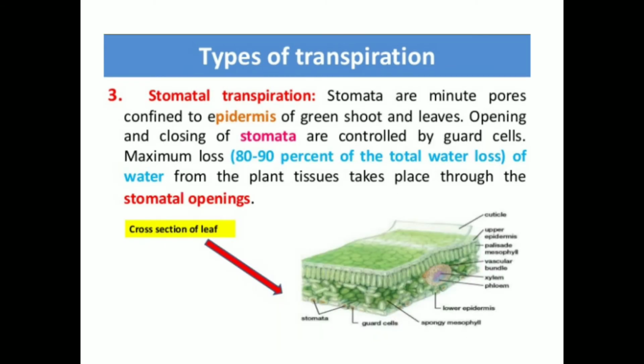And the third one is the stomatal transpiration. Stomata are minute pores which are present on the leaves, on the epidermis of green shoots and leaves. Opening and closing of stomata are controlled by the guard cells. Maximum loss of water occurs through the stomatal transpiration. It's about 80 to 90% of total water loss.